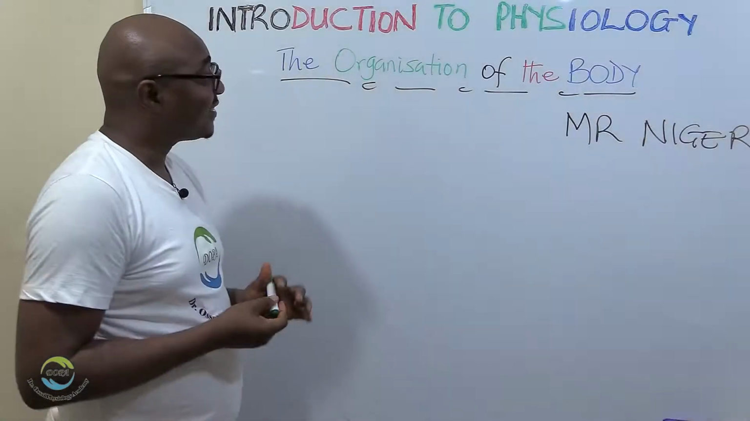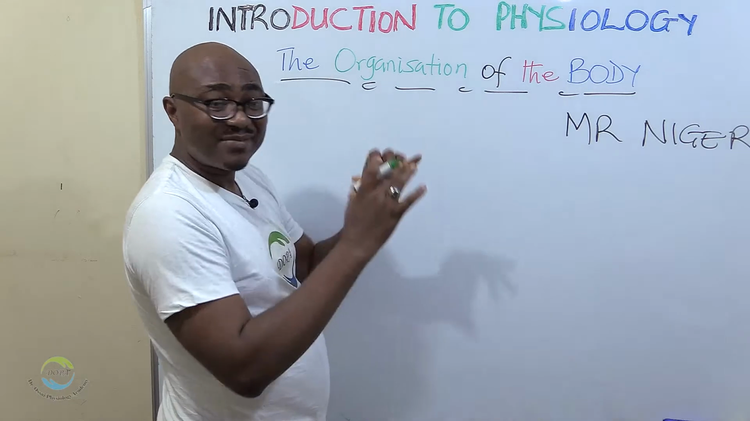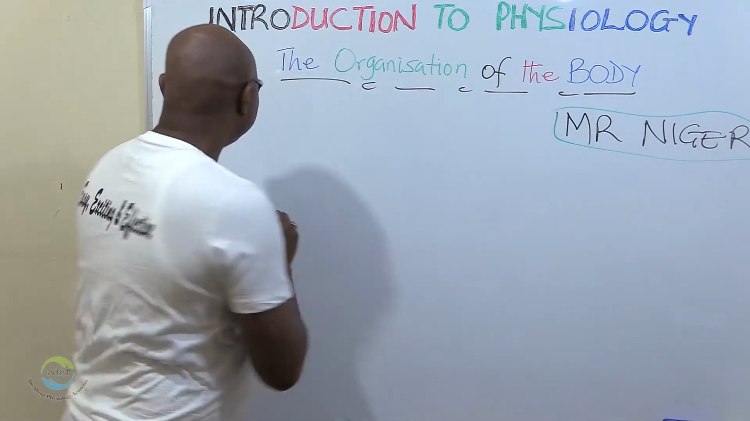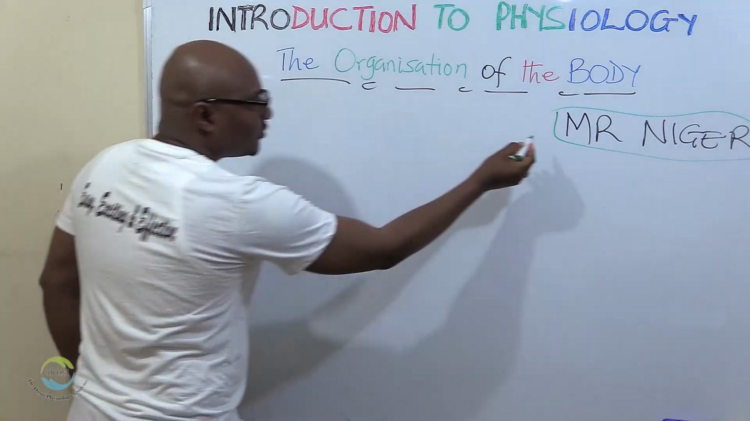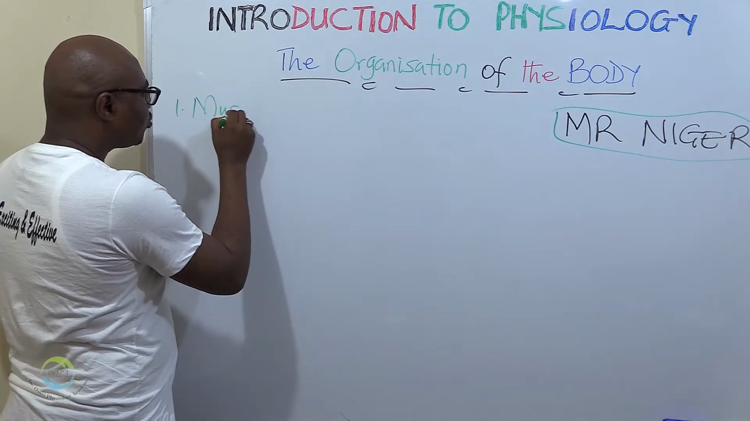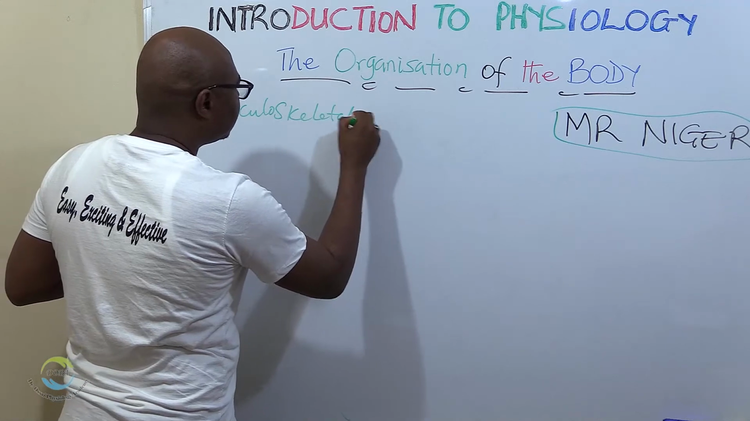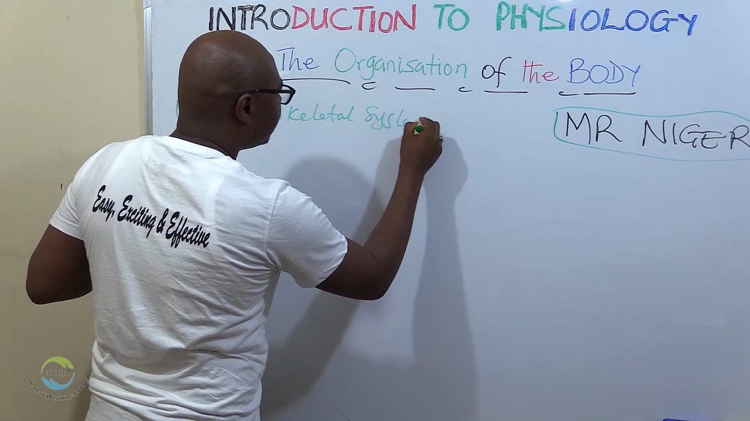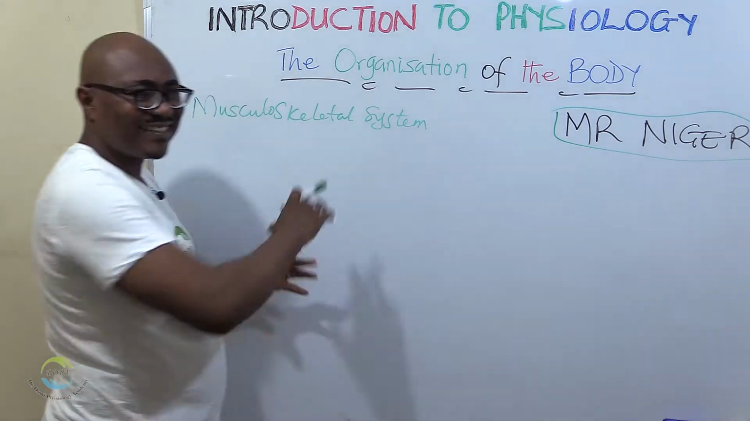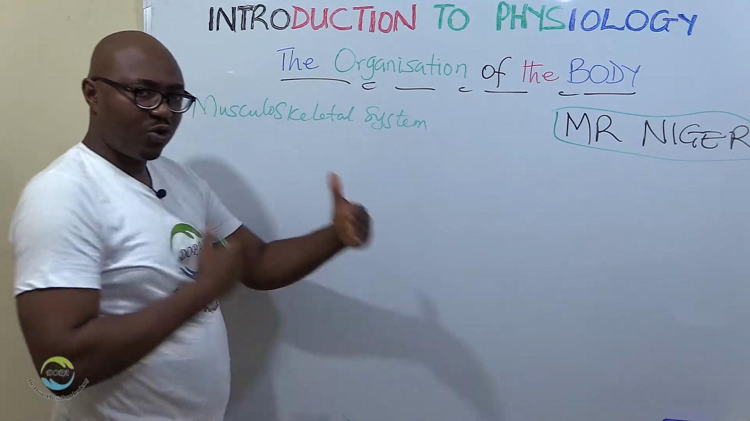All right, welcome back. So now we're going to be looking at the systems, and all those systems are related to these 7 characteristics. Now let's mention them. 1, this one is movement. Okay, so you have the musculoskeletal system. Okay, it's a combination of 2 words, muscle and skeleton. That's the system that enables you to move, locomotion.